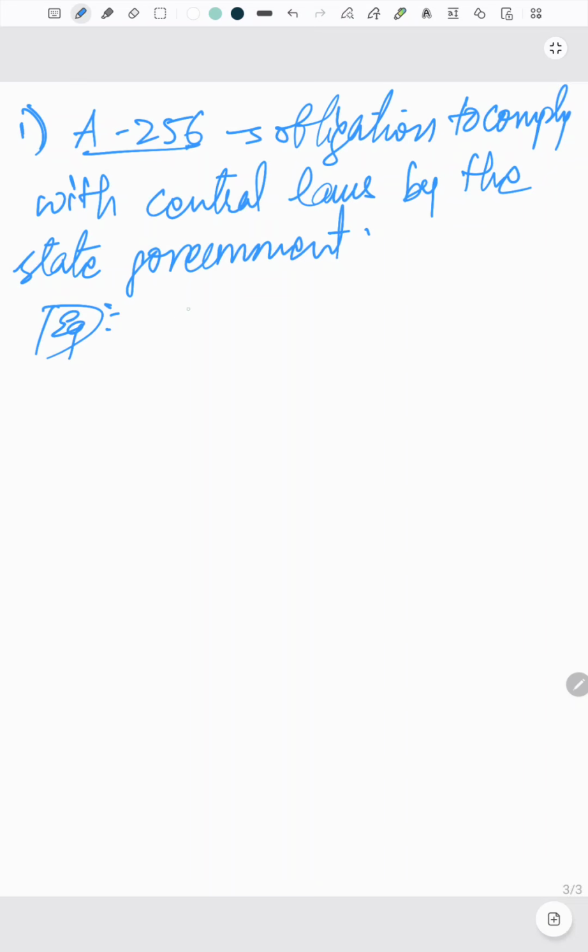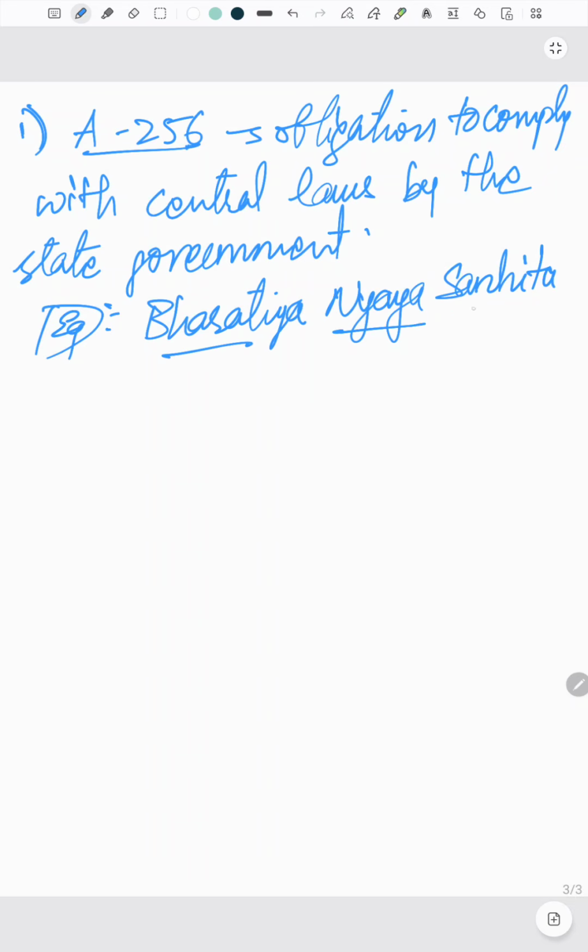We can write about the recent Bharatiya Nyaya Sanhita. If you observe, this Bharatiya Nyaya Sanhita was codified by the central government, but it has been made obligatory for all the states to follow this Bharatiya Nyaya Sanhita. It was written in the constitution under Article 256 that whatever the central laws are there, it is obligatory that states have to follow them. Next you can also mention about Article 257.